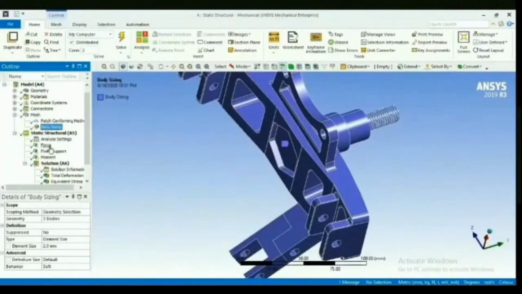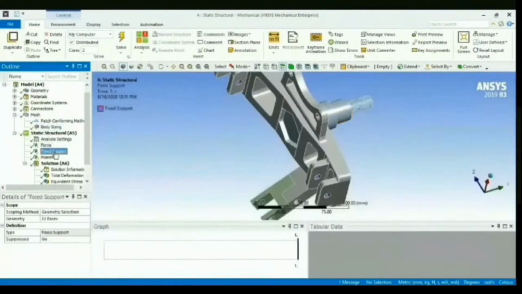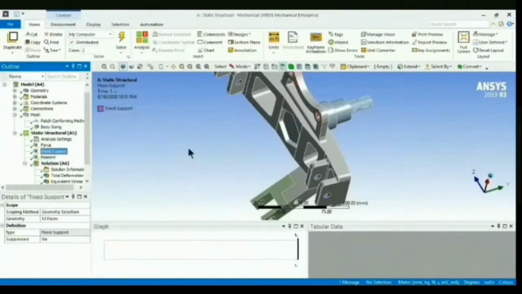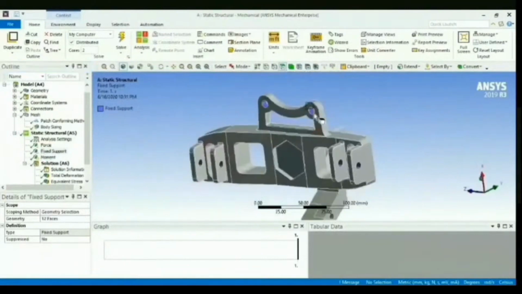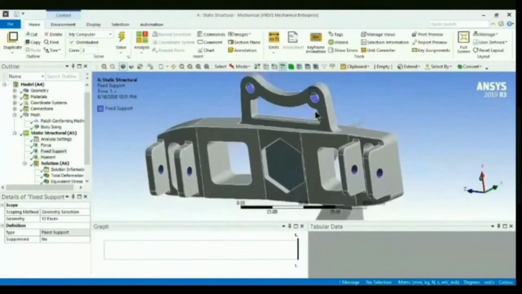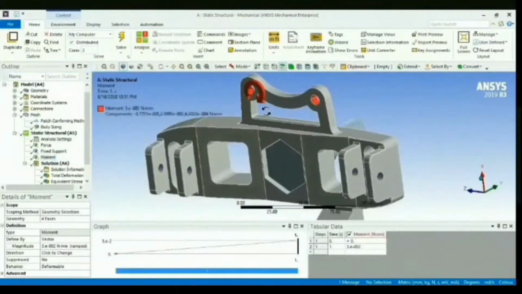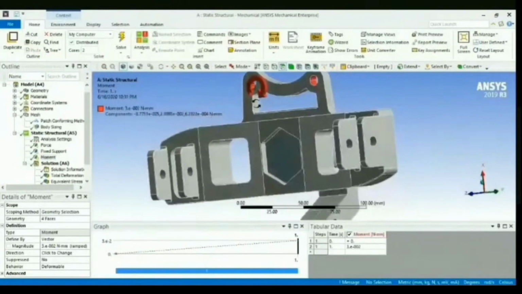After that, we give the constraints such as force, fixed support, and movement. Here you can see the blue part indicates the fixed support, and for the movement, we can also give the direction, that is whether it is clockwise or anti-clockwise.